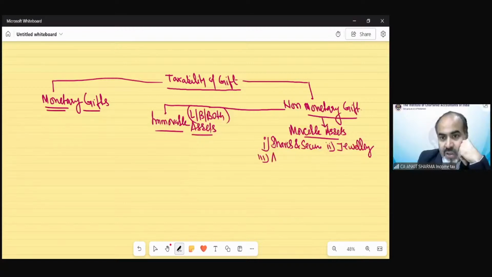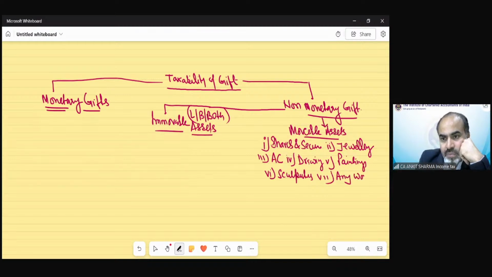Third one is archaeological collection. Fourth one is drawing. Fifth one is painting. Sixth one is sculptures. Seventh is any work of art. And eighth one is bullion.